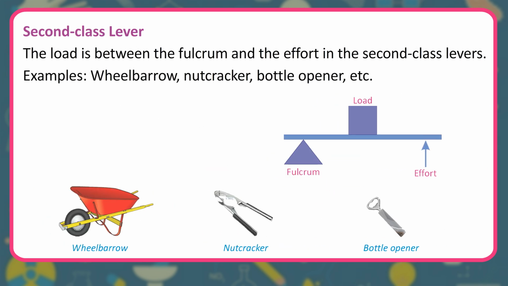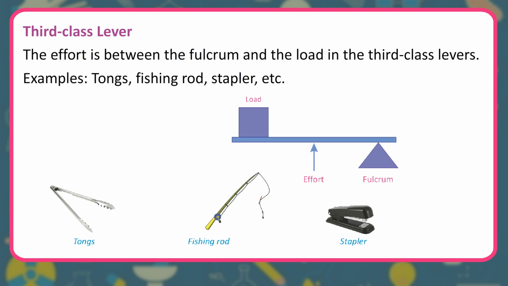Second class lever. The load is between the fulcrum and the effort in the second class levers. Examples: wheelbarrow, nutcracker, bottle opener, etc. Third class lever. The effort is between the fulcrum and the load in the third class levers. Examples: tongs, fishing rod, stapler, etc.